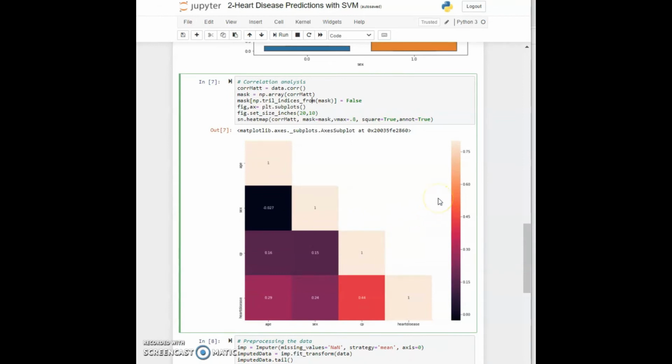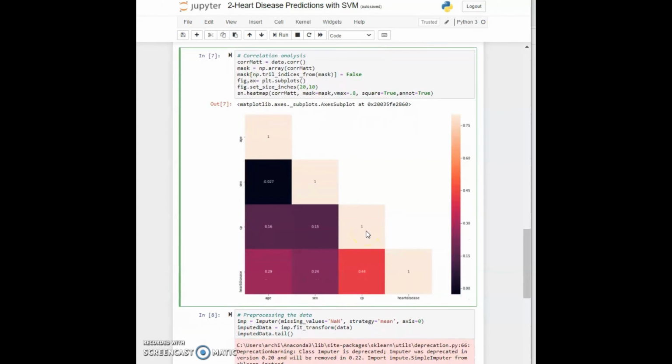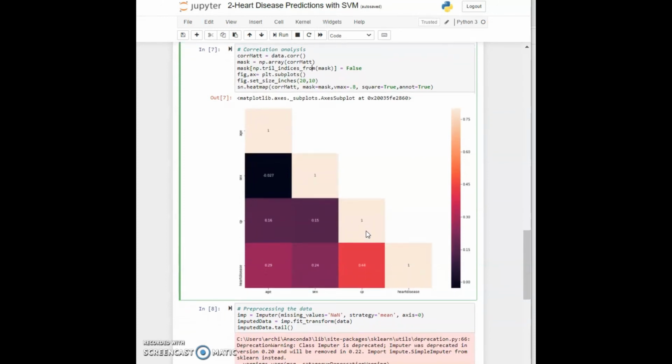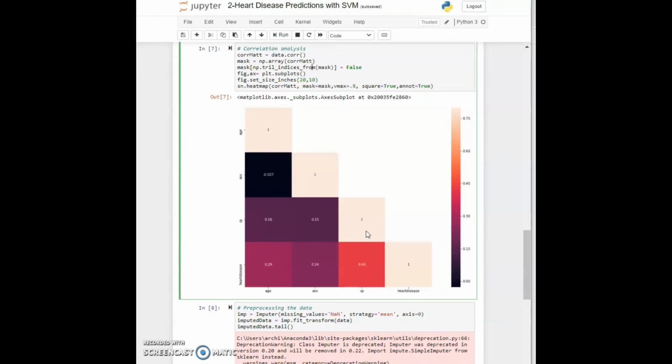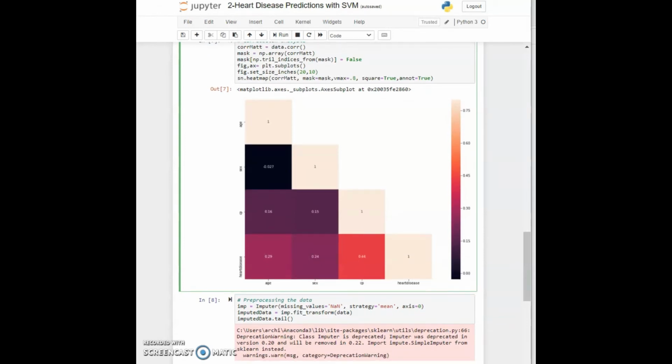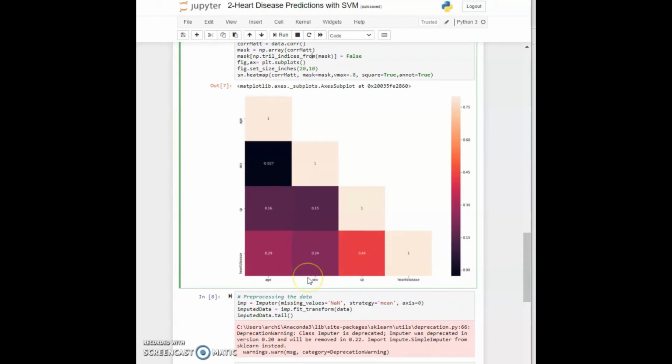So that's actually good. So now we have basically explored our data, and we saw that we have some missing information, and we decided that we are going to drop 3 features actually because they are irrelevant and there is not enough information in them. And then we also decided that we are not going to drop any additional features because from the correlation analysis we realized that it's alright to have these features and none of it is affecting our datasets too much. And yeah, that's pretty much it. So now we are going to implement the solution on heart disease dataset using support vector machines. So let's jump right into it.